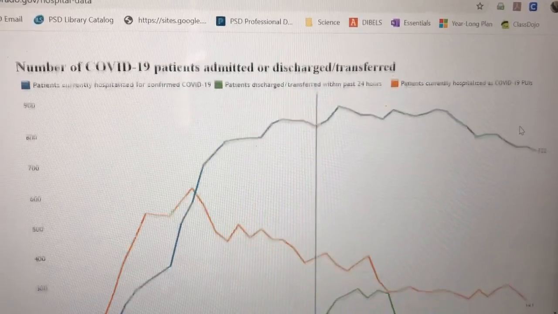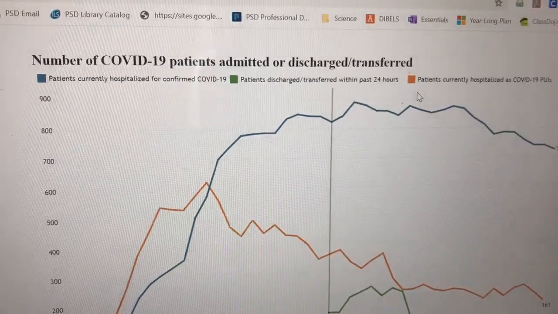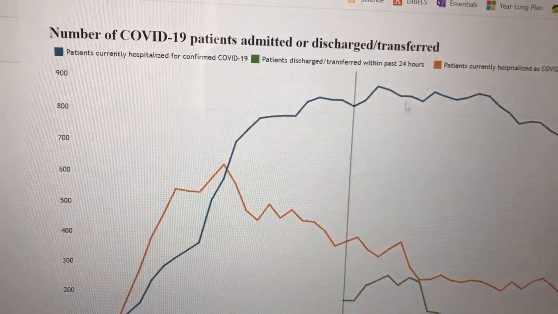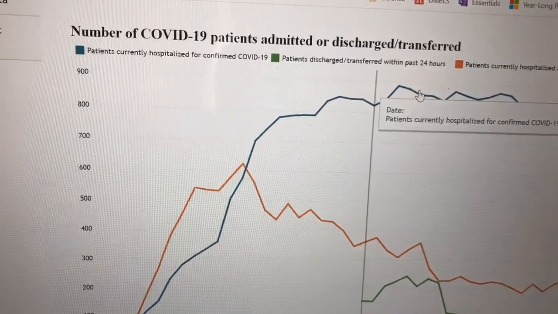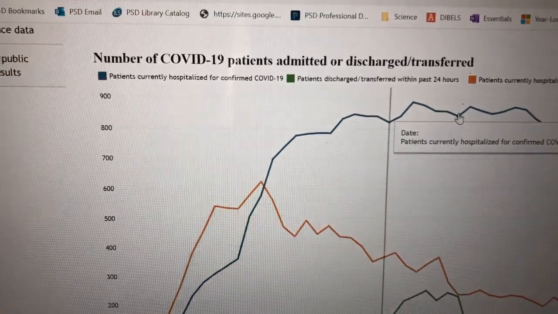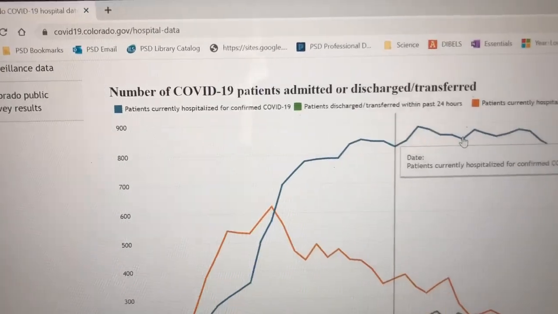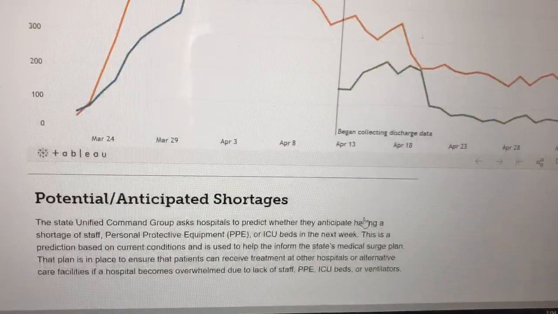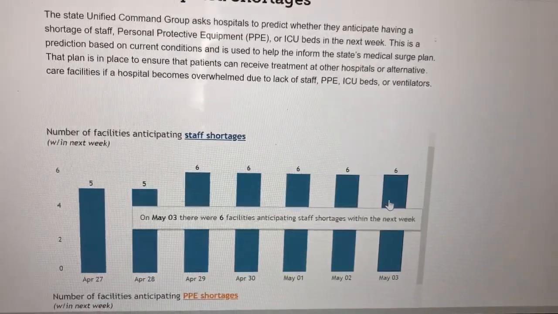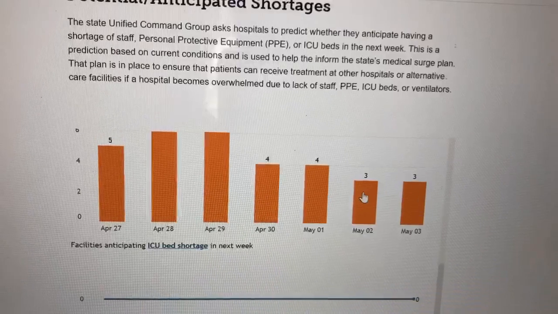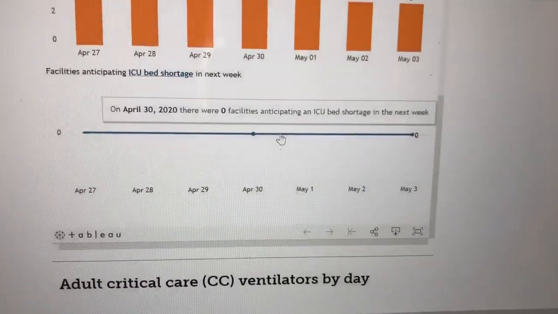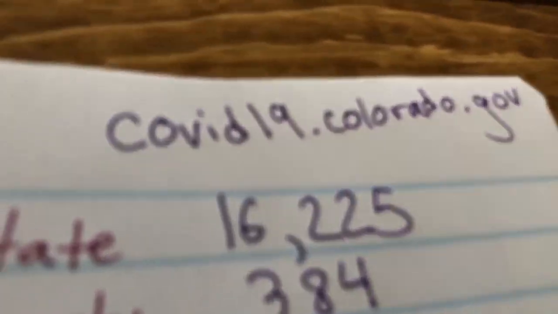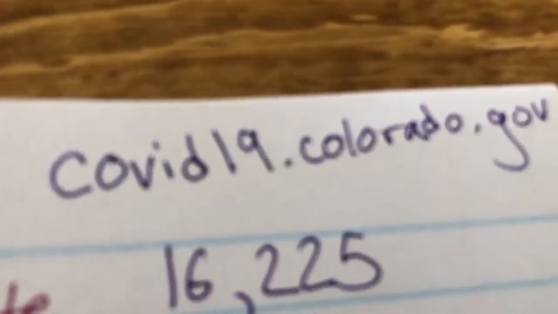Here's a line graph. Number of COVID-19 patients admitted or discharged or transferred. So this blue line, if I hover over it, it tells me the information. This is cool. All the graphs that they have, if I just hover over it, it tells us what the information is. Does that work for everything? Yeah, it does. For everything. Look at that. Well, this is a pretty cool website. So the website to go to is Covid19.Colorado.gov.